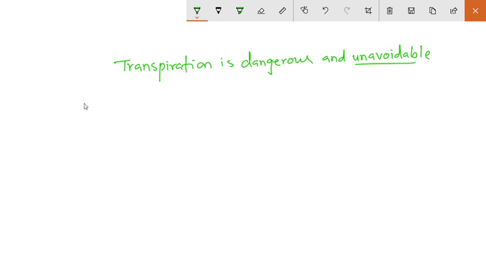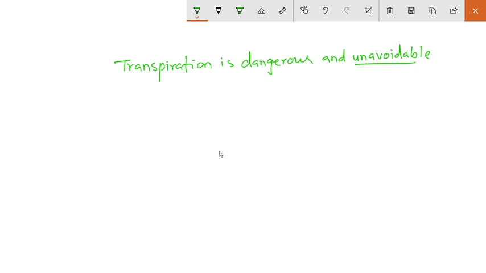And so the transpiration is the most important thing, that is, it is unavoidable. Okay, it is unavoidable. So due to the presence of stomata and water permeable membranes, through that stomata and water permeable membrane there is exchange of gases, and therefore transpiration is unavoidable.